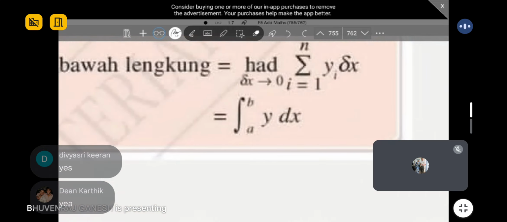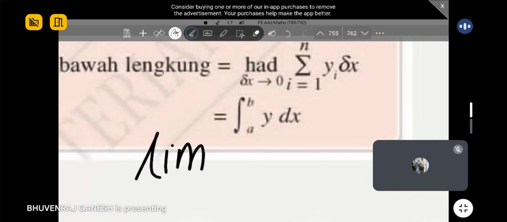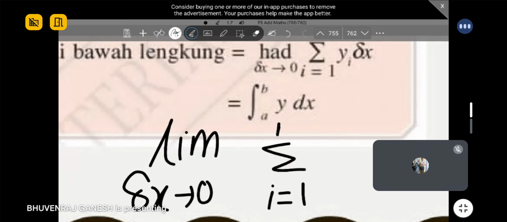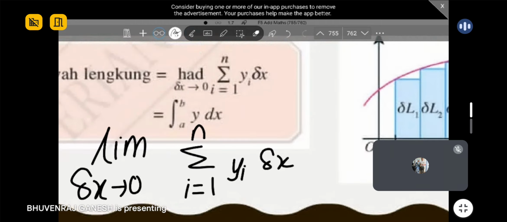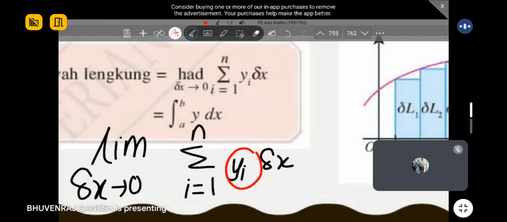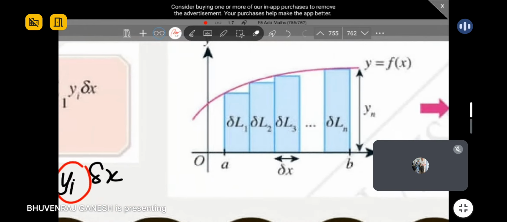When you see this, complicated, right, guys? Very complicated, right? Don't worry. It's easy only. We go part by part. Let me write it out in a bigger way so that I can explain. Very simple only. It's just the symbol looks very complex. First step, let me discuss the most right part first. Always when you integrate, you will integrate an equation. In this case, we give the symbol of the equation as yi. yi is our equation.